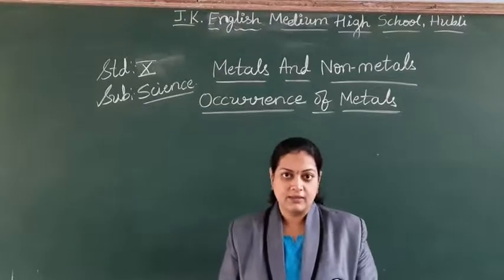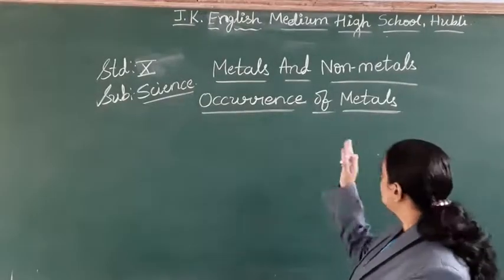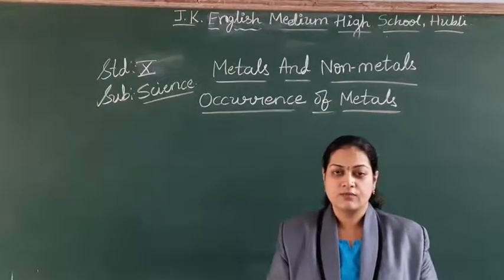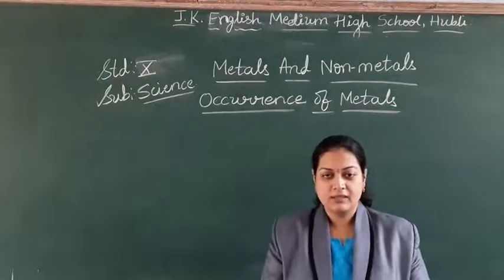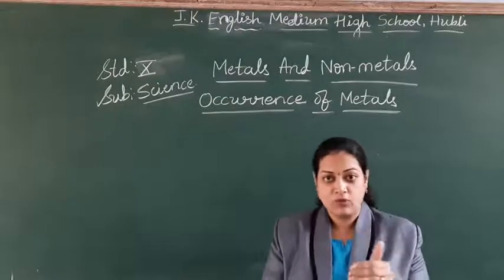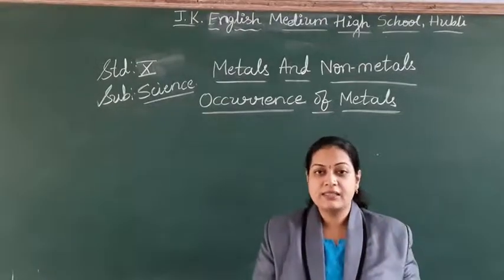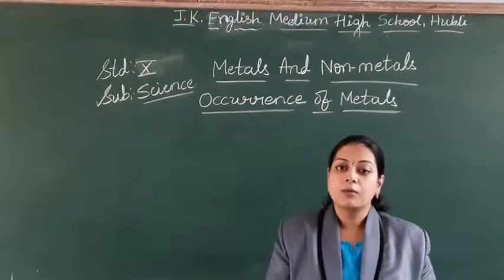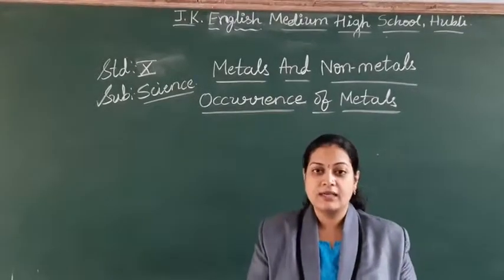So let us learn the occurrence of the metals. What is occurrence? Where you find the metals, in what state you find, either they are in the free state or combined form, how they are present, that we are going to discuss.